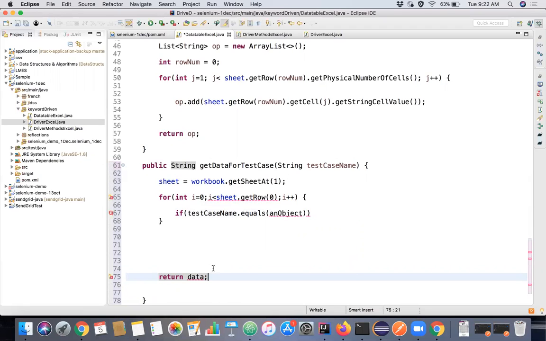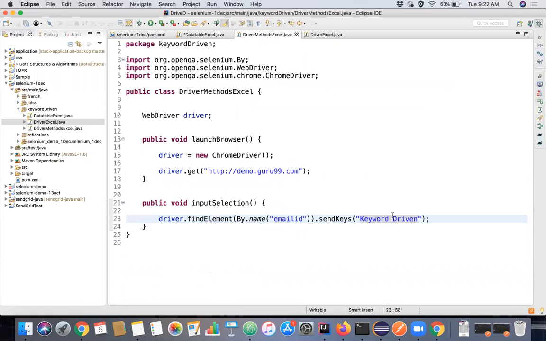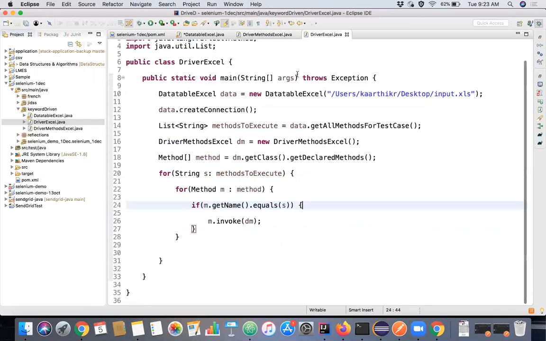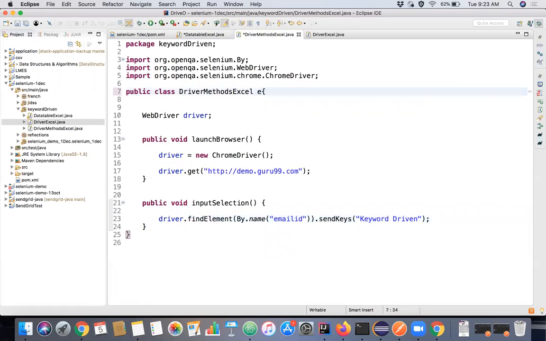So we just assign this data for the particular row and column value match for the particular row that we have identified as our test case, and we return the data. We can consume our data from here by creating an object for that Excel and put the data here. I'm getting it right. So that's how it goes. If you feel like you want to have this Excel sheet for each and every class, then you don't have to do this object creation and all. You can just extend this Excel class itself. It's up to you.